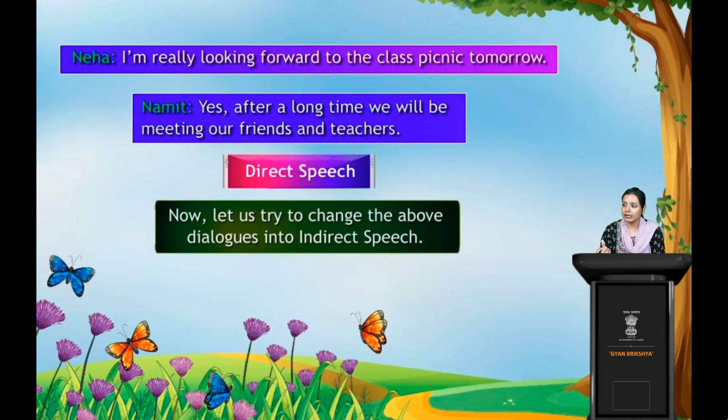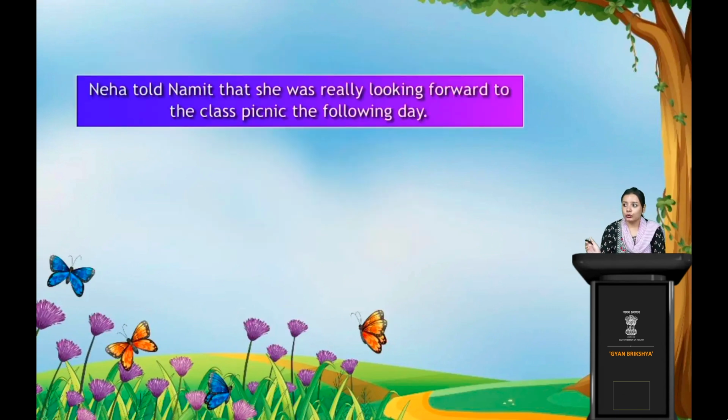From direct to indirect, we're going to change the two above direct forms. If we change the direct speeches into indirect, let's see how we will frame the sentences, the first and then the second.